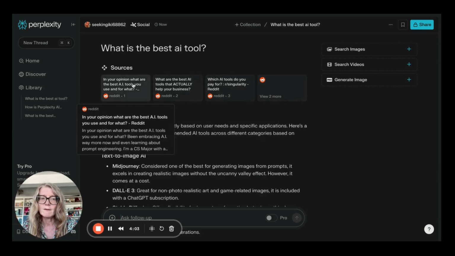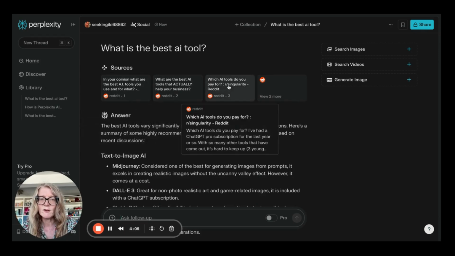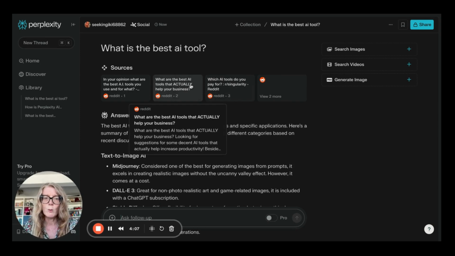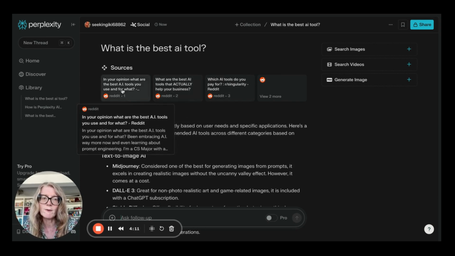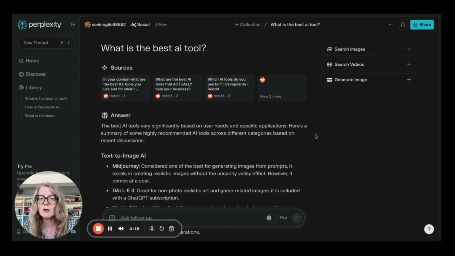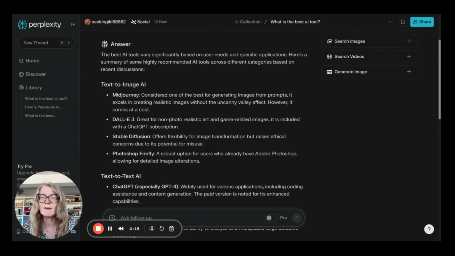And you can see that it's found quite a few conversations here. Which tools do you pay for? What are the best tools that actually help your business? In your opinion, what are the best tools to use and for what? So it's looking across lots of different conversations from lots of different people and then synthesizing an answer from that.